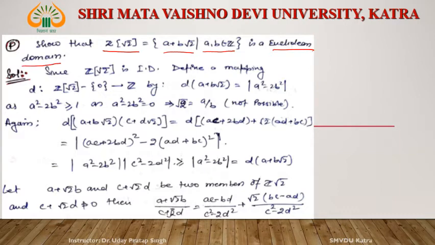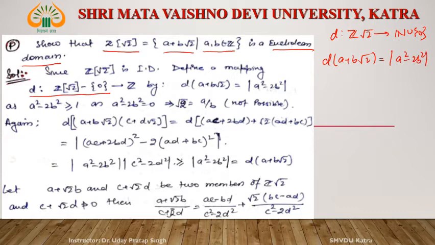For this Z root 2, we have to define a distance function, that is d, a function from Z root 2 to the set N union 0. This is defined as d of a plus b root 2 equal to modulus of a square minus 2b square.